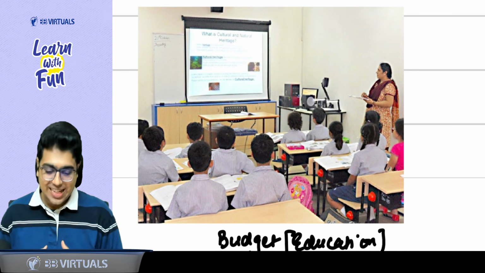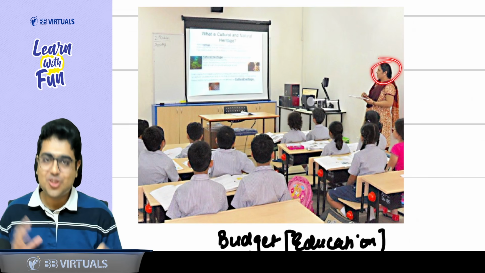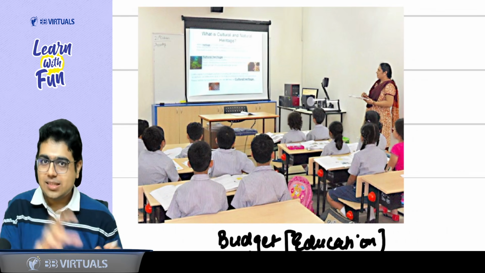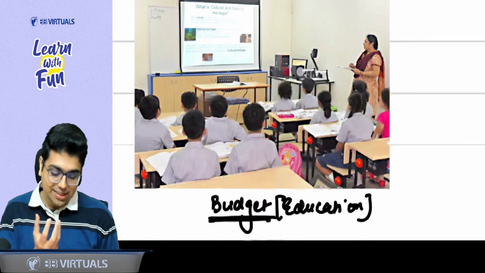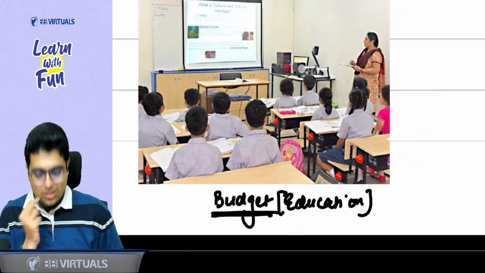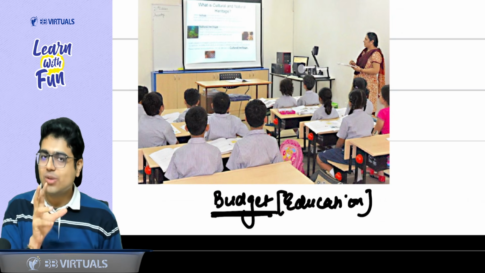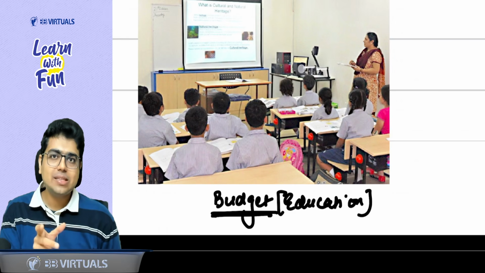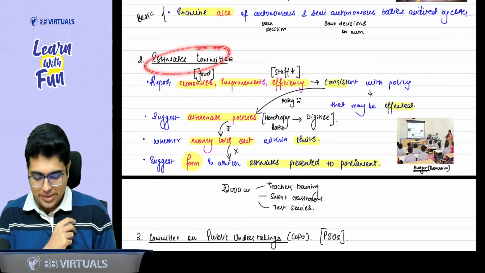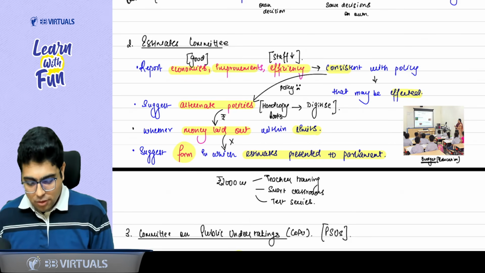If the government schools get this type of technology where students are enjoying the studies and teacher is also enjoying teaching, our India will get fully developed. And for doing this, can I say we need money? Yes, sir. There should be allocation in the budget. So this budgeting thing is taken care of by the estimates committee. So the estimates committee estimates how much expense will be required for such a transformation, and this is the work of the estimates committee. So the first thing that they do is, while preparing the budget, they report what